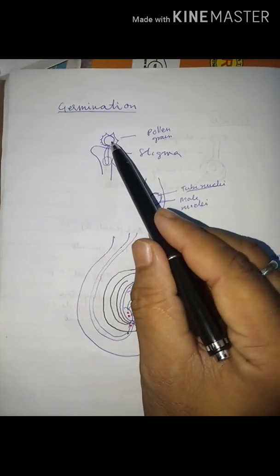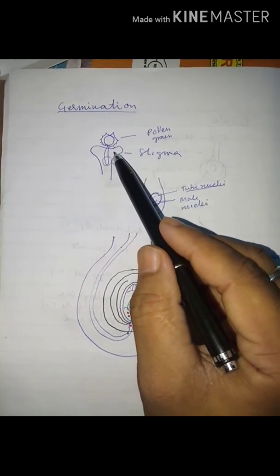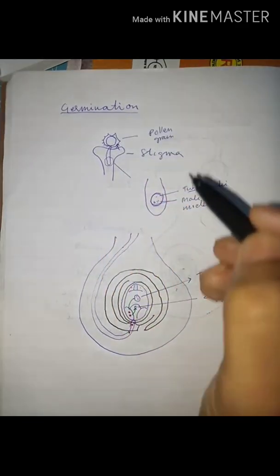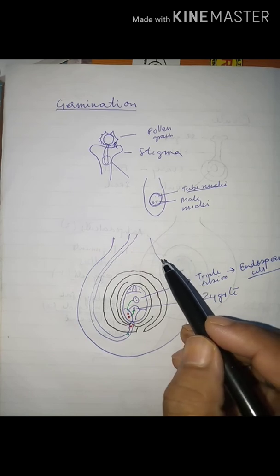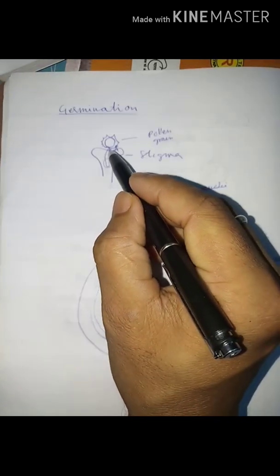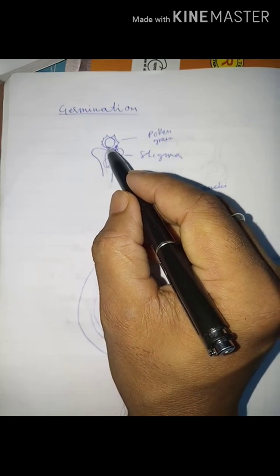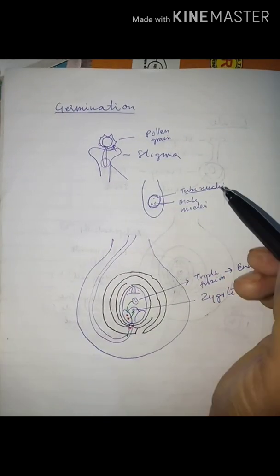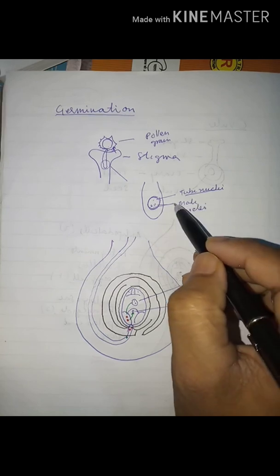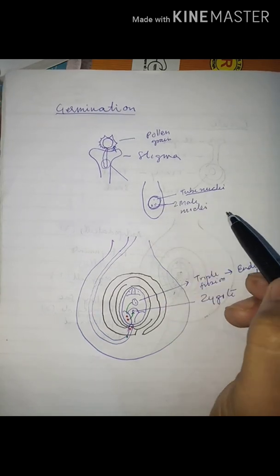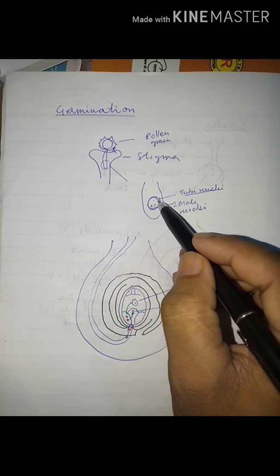First of all, the pollen grain reaches the stigma. On reaching, it receives a sugary secretion, and due to this secretion, it starts swelling, and thus a pollen tube forms. This pollen tube contains 3 nuclei, 2 male nuclei and 1 tube nucleus, with a common cytoplasm.